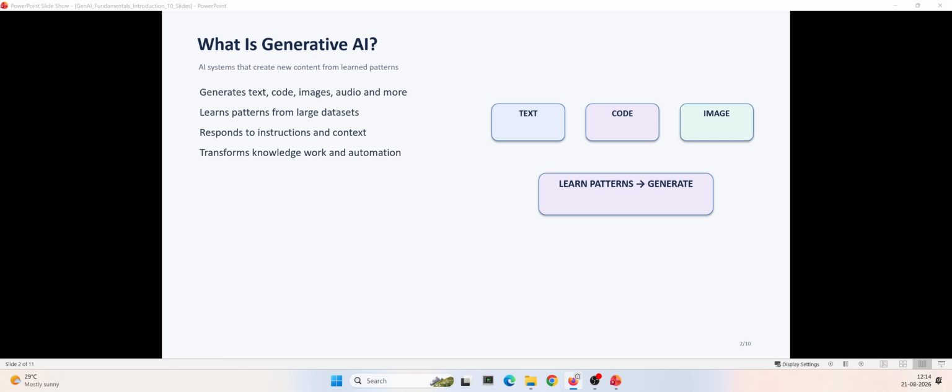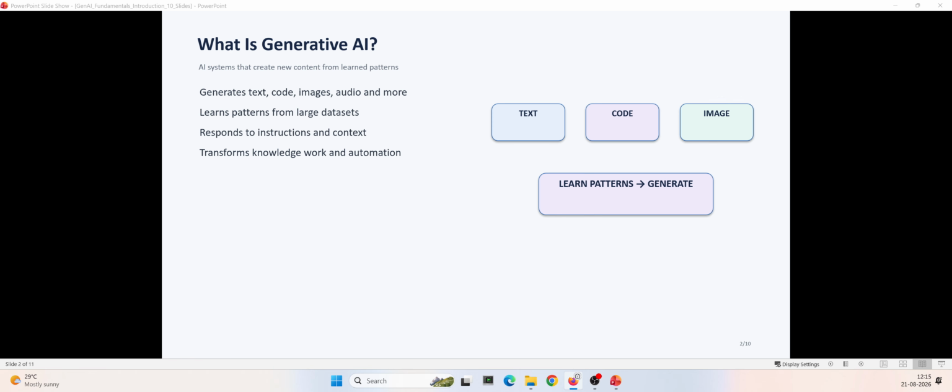What is generative AI, right? Generative AI refers to the artificial intelligence system that can create new content based on patterns learned from the data. So it learns patterns from huge data and generates its own content in that context. For example, if I ask an AI model to write an email, it generates an email. If I ask it to write Python code, it will generate that Python code. You provide a prompt for image generation and it will give you a nice image. So what is important here is generation. It will generate new content.